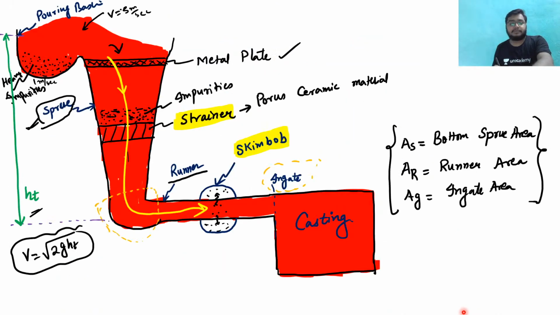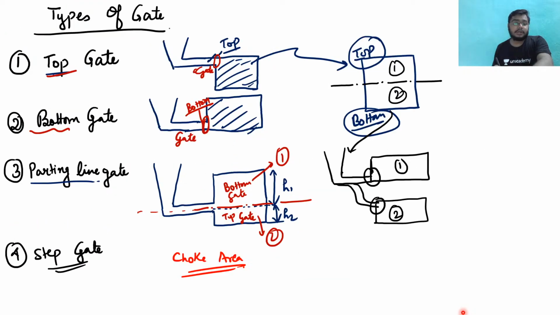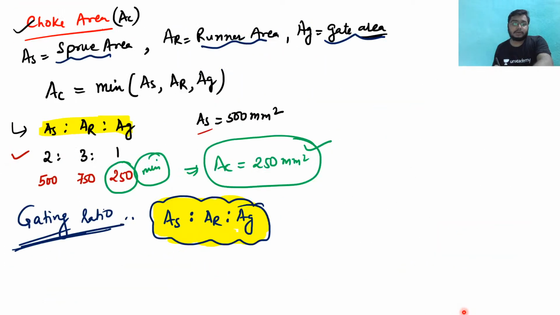What is the concept of choke area? Because the concept of choke area is very much important. Just now we have seen there is a sprue area, there is a runner area, and there is a gate area. Clear? Now I am defining the sprue area with As, the runner area with Ar, and the gate area with Ag. So these are the nomenclature.